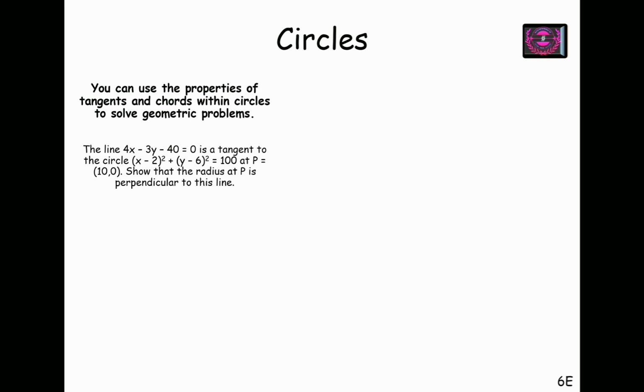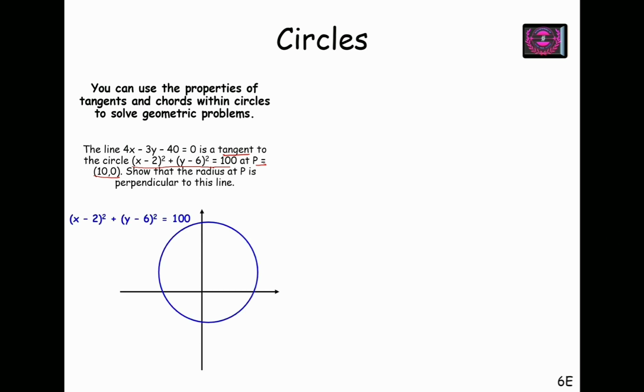Properties of tangents and chords within circles to solve geometric problems. The line 4x minus 3y minus 40 equals 0 is tangent to the circle. So we are given the equation of the tangent and the equation of the circle, at P equals 10, 0. Now you have to show that the radius at P is perpendicular to this line. Okay.